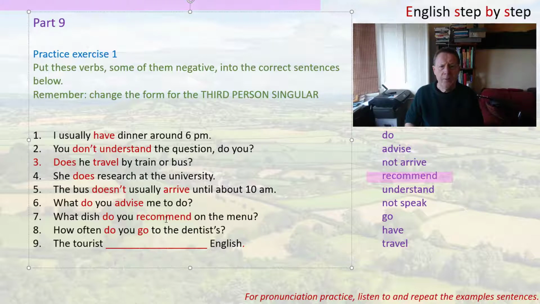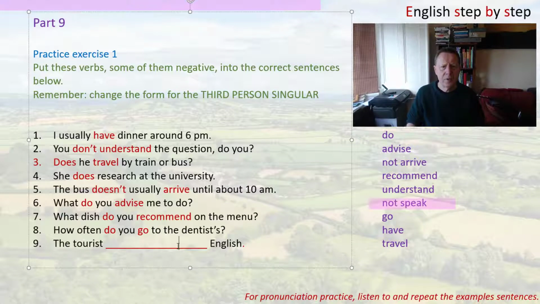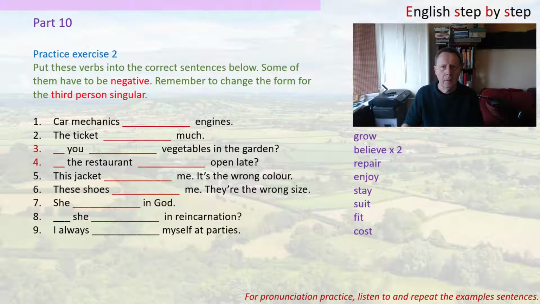Now the next one is about tourists, and it's about English. And here we have the negative with speak. So we'll change that to the negative. The tourist doesn't speak English. All right, so that's exercise 1. Now let's look at exercise 2.